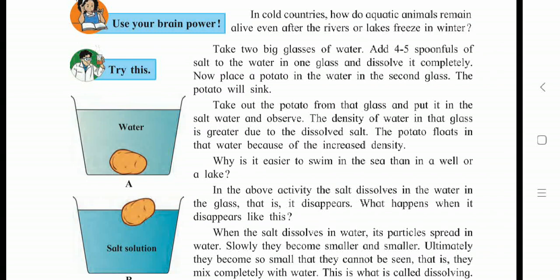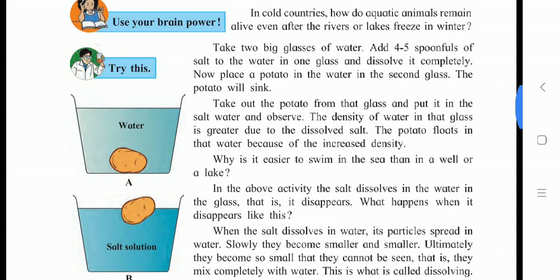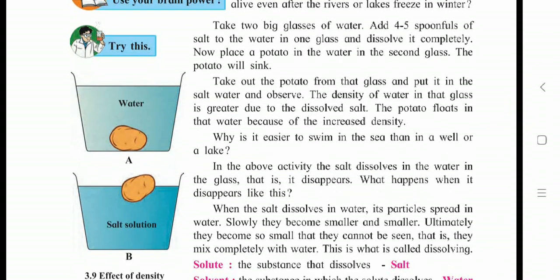The potato will sink. Take out the potato from that glass and put it in the salt water and observe. The density of the water in that glass is greater due to the dissolved salt. The potato floats in that water because of the increase in density. Adding salt to water increases the density of that water. That's why the potato in glass B is floating.